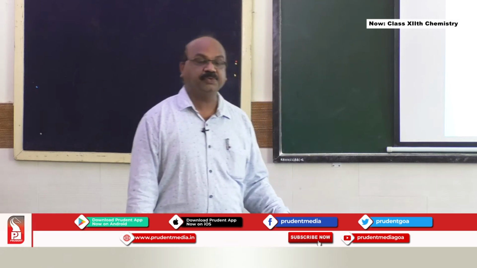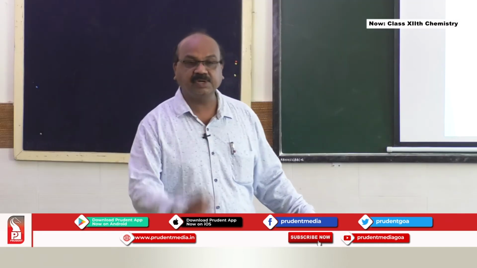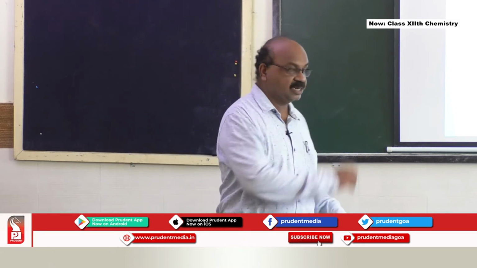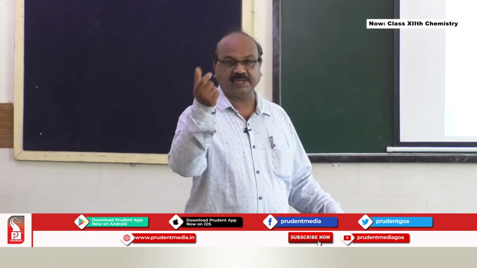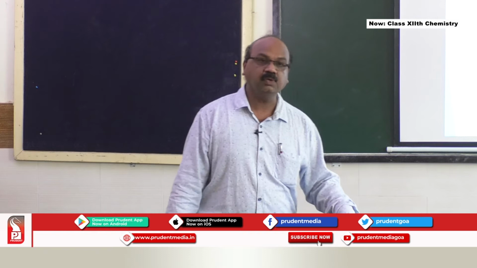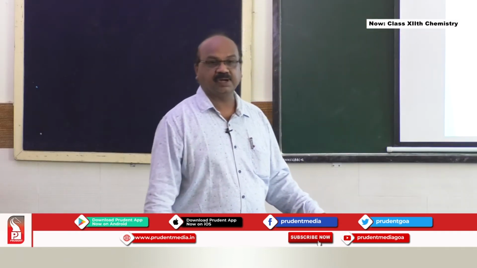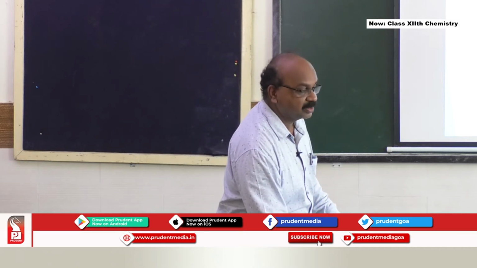Then if you adjust the resistance in such a way that E external is equal to 1.1 volt, this inside battery also produces 1.1 volt, and the external battery also produces exactly 1.1 volt, under that condition what is going to happen? You must have seen that I is equal to 0. That means there is no current flowing in this cell. We can see the deflection also shown in the center, pointing upward. That means when E external is equal to 1.1 volt, there is no flow of current and there is no reaction taking place.